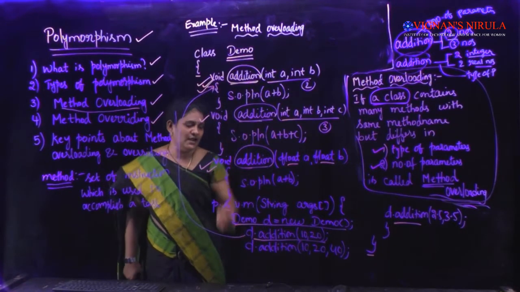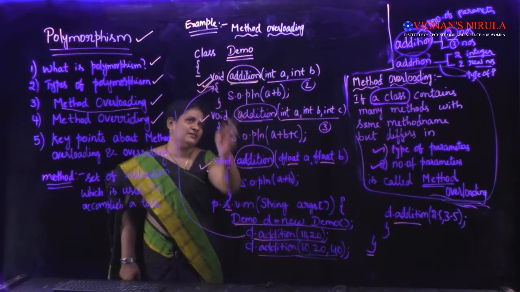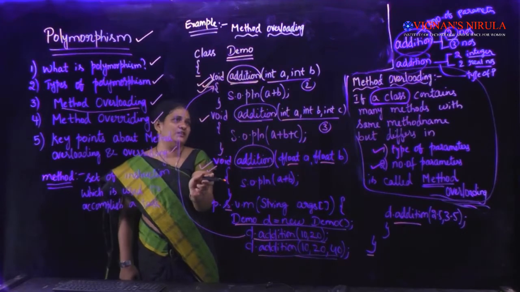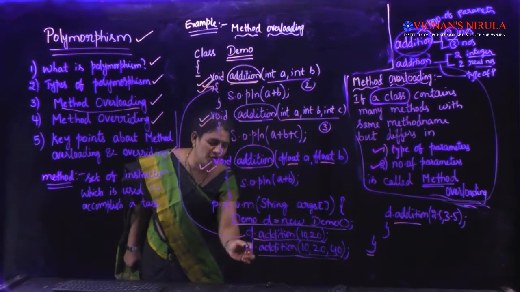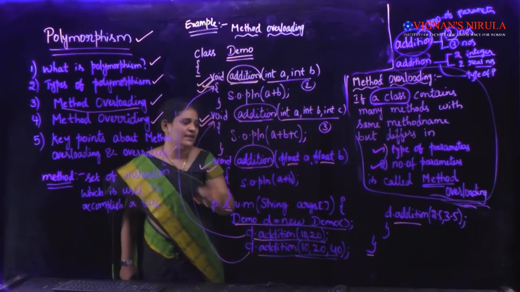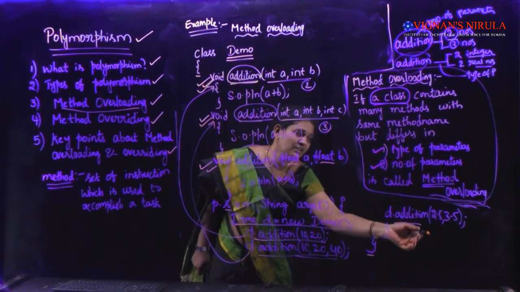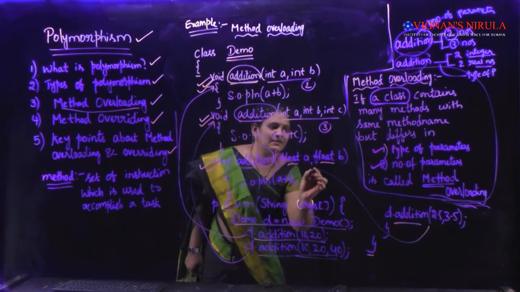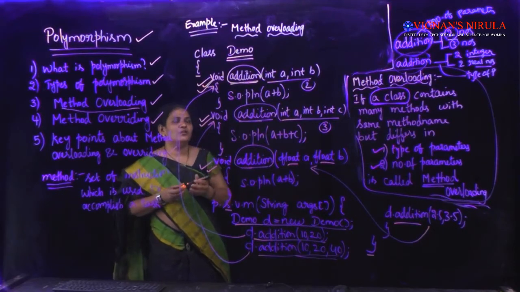And coming to the next one, how many parameters are there? 3 parameters. Among the 3 methods I have written here, the 3-parameter method is this one. So this method will get called for this call. Similarly, for d.addition(2.5, 3.5), this method will get invoked. So likewise, method overloading will work here.